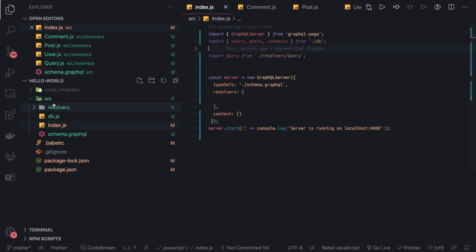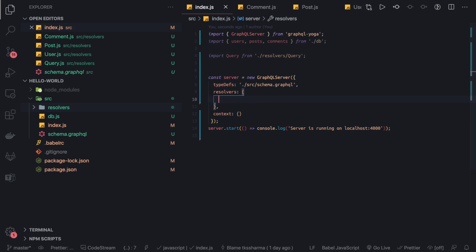Okay, so inside source we have everything. These are the resolvers, db, index.js, schema, and inside index.js our type definitions should be coming from the root path, otherwise we may get an error. So it is inside source, schema.graphql, resolvers.